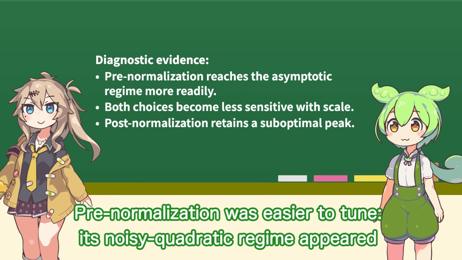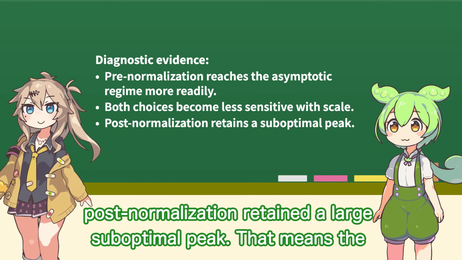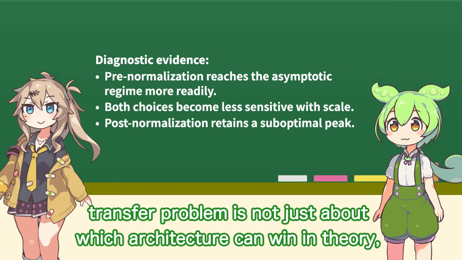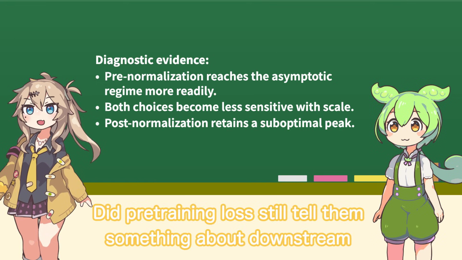What did the diagnostics reveal about the two normalization choices? Pre-normalization was easier to tune. Its noisy quadratic regime appeared more readily. Both choices became less sensitive with scale, but post-normalization retained a large sub-optimal peak. That means the transfer problem is not just about which architecture can win in theory, but which one can reliably reach good settings.